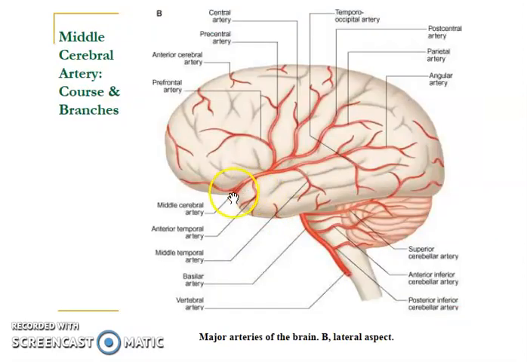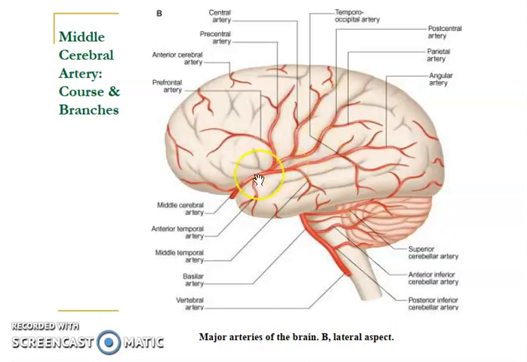Now let's study the branches of the middle cerebral artery. It gives the prefrontal branch, then it gives one branch which is lying anterior to the central sulcus, so that's why this branch is called the precentral artery. This artery is lying in the central sulcus, so it is called the central artery. And as this is lying in the postcentral sulcus, this artery is called the postcentral artery.